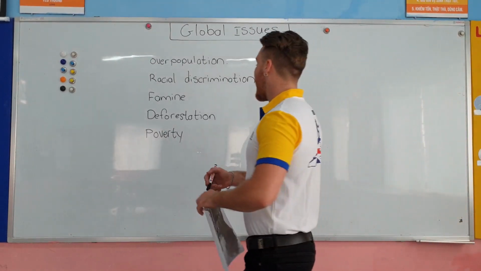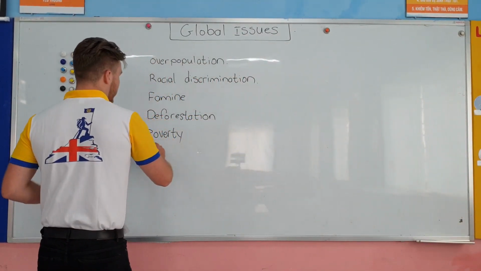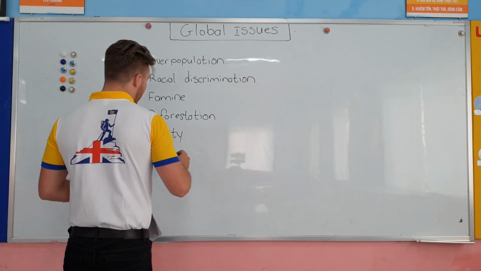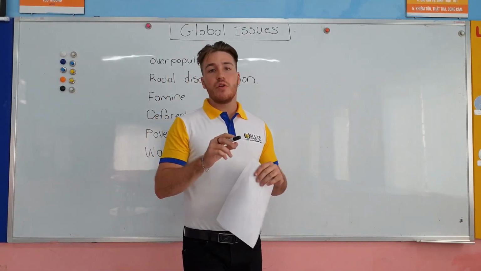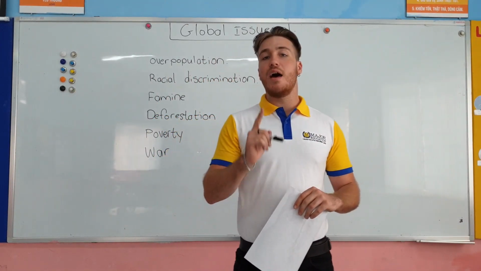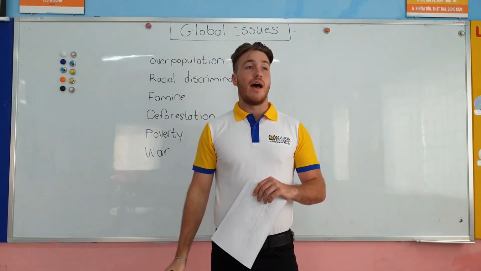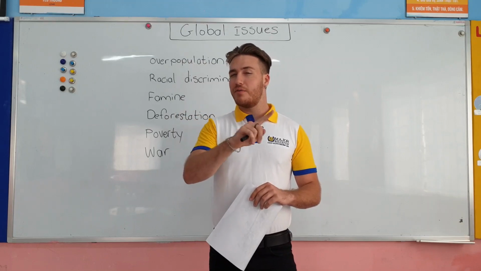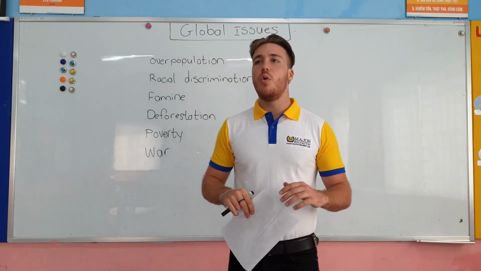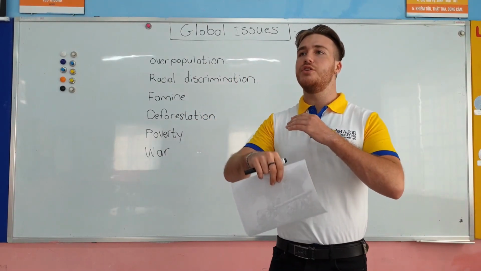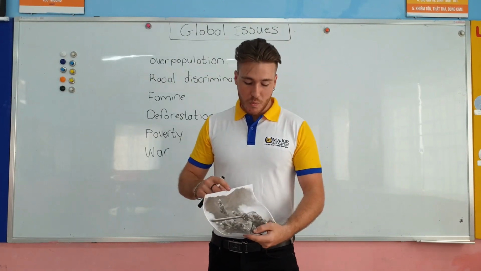Alright, the next one we have is war. War. I think that every country in the world has at least had one war. In Vietnam, we had a war against America, and China and America are now fighting at the moment. There's always something happening which involves war. And what does war look like?